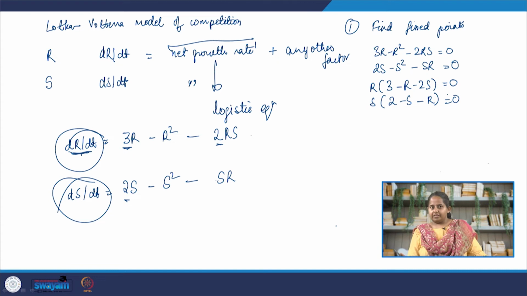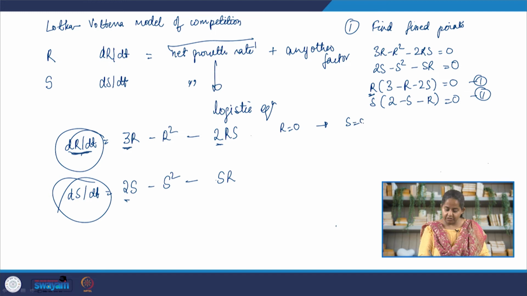Now, the first possible solution that we look at is that r is equal to 0. So, when r is equal to 0, we can substitute r equal to 0 in the second. Let us call this the first equation and the second equation. We can substitute r equal to 0 in the second equation, and then we are left with s is either equal to 0 or s is equal to plus 2.